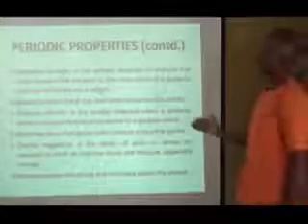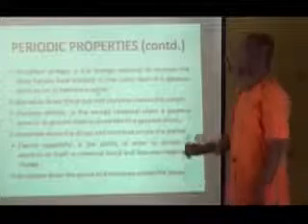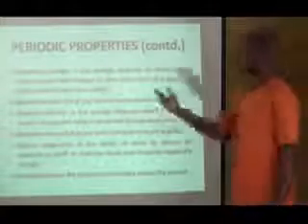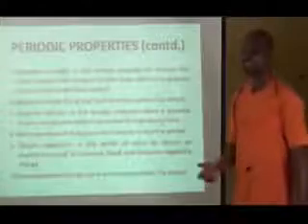The next one is electron affinity. It's the energy released when a gaseous atom in its ground state is converted to a gaseous anion. And just like ionization energy, it decreases down the group and increases across the period, with the halogens having the highest electron affinity as well as electronegativity.